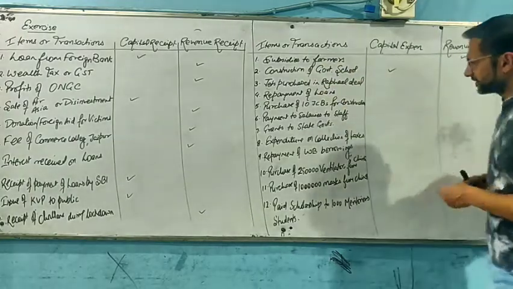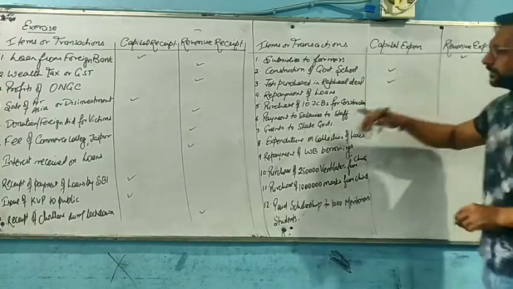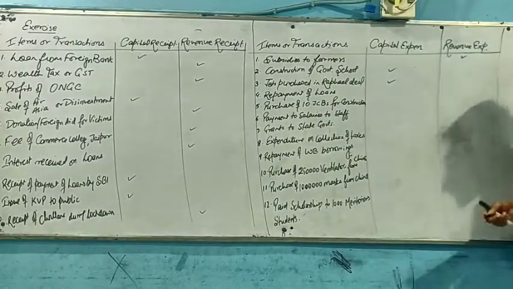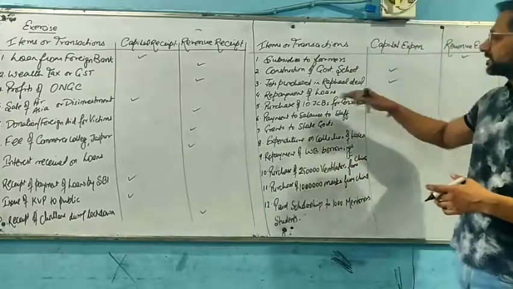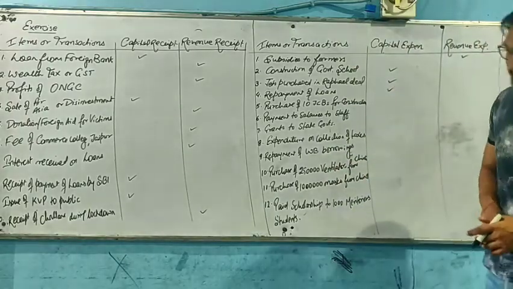So jet purchase will be under capital expenditure. Now, repayment of loan: whatever the amount of loan we have taken from home banks, domestic banks or foreign banks, we just need to make a repayment. It will again be under the term of capital expenditure.